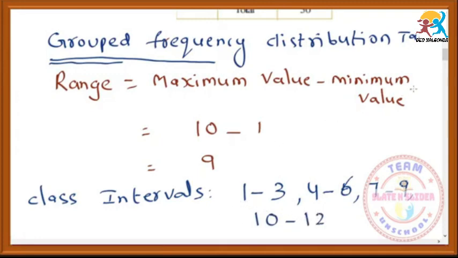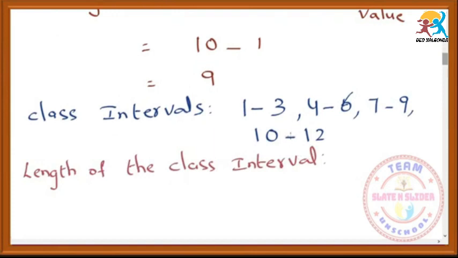Just observe. What is the length of the class interval? What is the definition of length? Length of the class interval means we have to count from 1 to 3. How many numbers, how many marks are we getting? 1, 2, 3. The length is 3. Actually the length should be equal in every class interval. This is the first class interval, this is second, third, fourth. In 4 to 6, just count 4, 5, 6, and the next one 7, 8, 9. So the length of the class interval is 3.